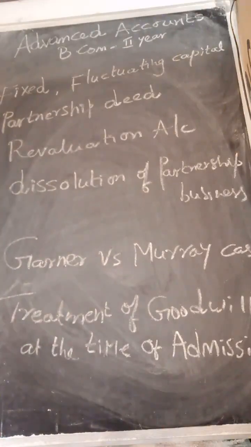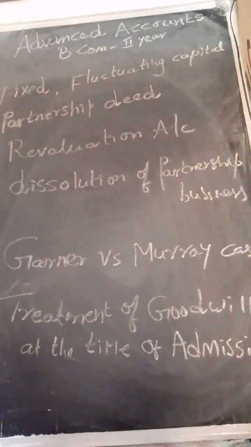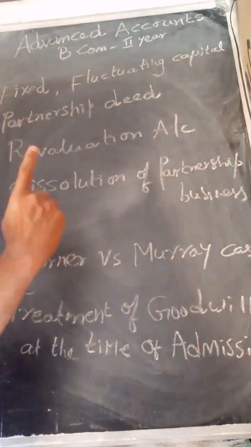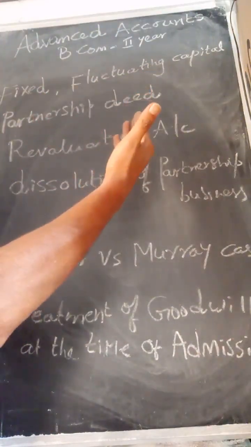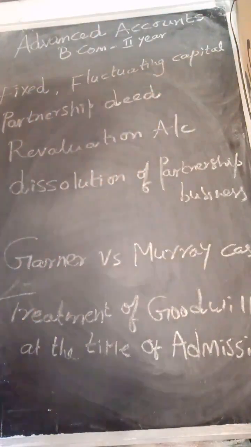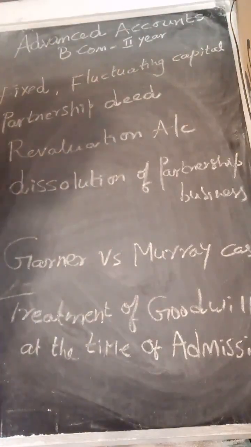My dear students, in the absence of partnership deed, the partners are not allowed to take any interest on capital. The profits or losses made by the business are to be distributed equally among the partners. Next point is, if any partner lends any amount to the business, he has to take only 6% interest on that. That is about partnership deed. It is agreement. So the partnership firms are covered by Indian Partnership Act 1932.